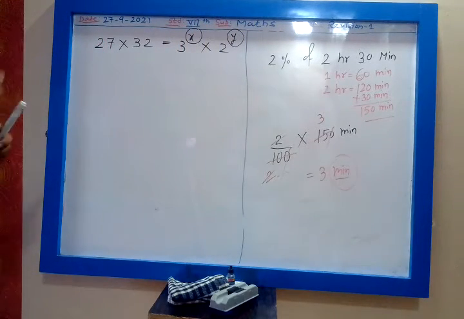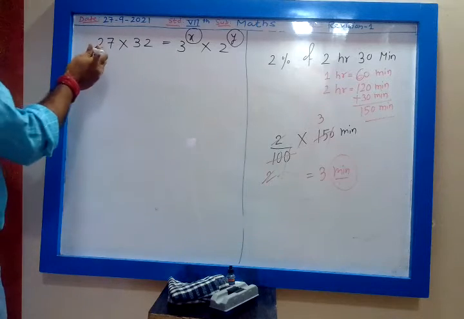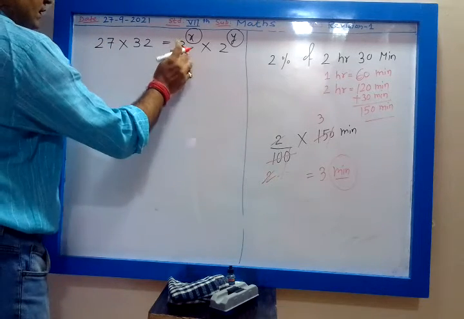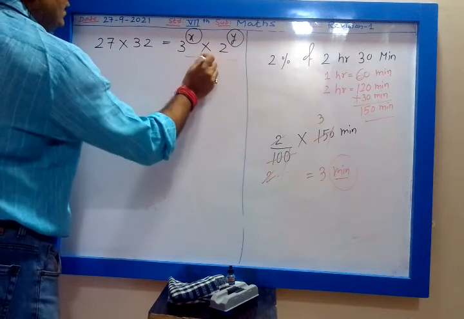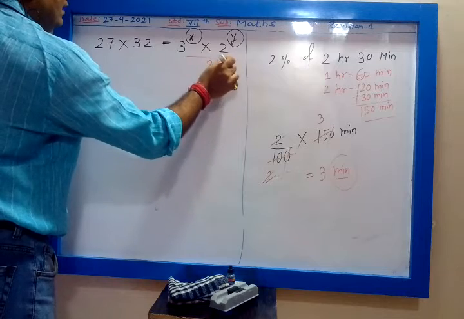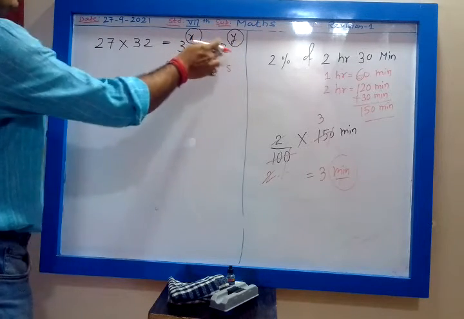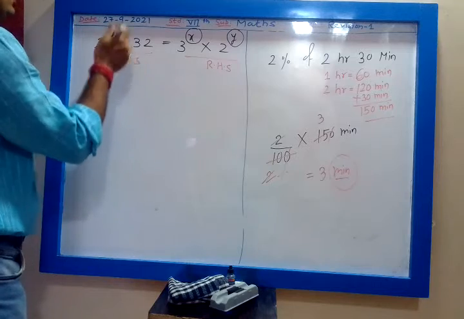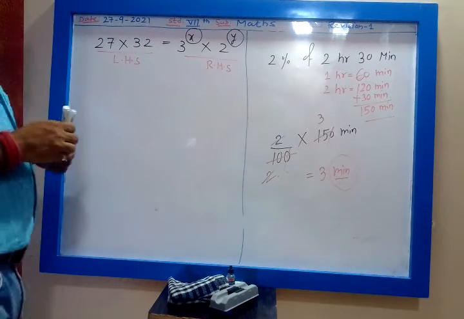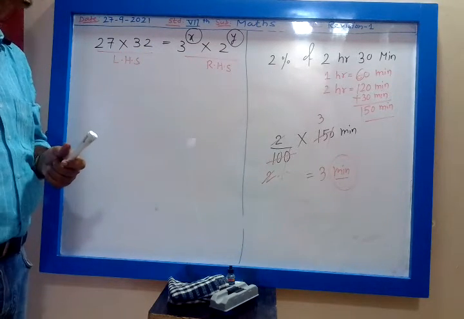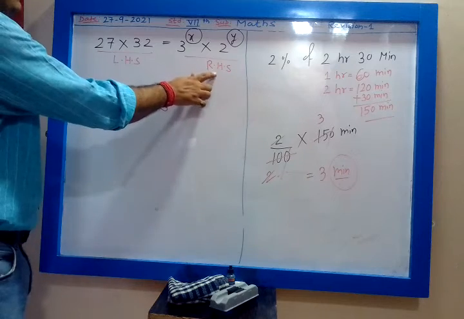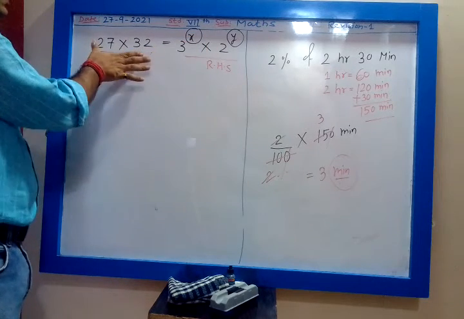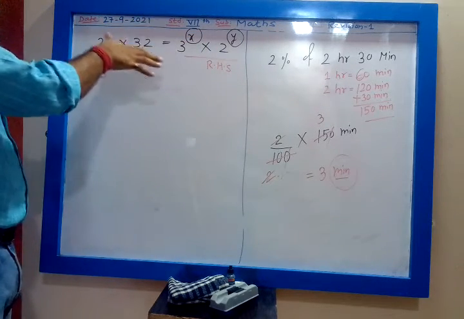Okay. So now this is the problem of exponents. See here, this is my right hand side. Right hand side is given in the exponential form. So the left hand side also you have to write in the exponential form. Exponential form means base raised to power.